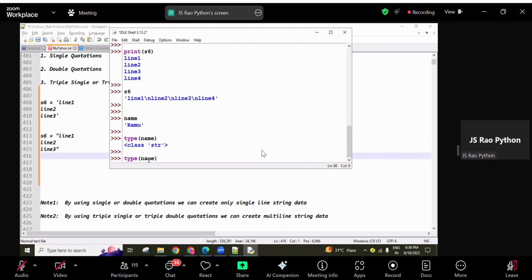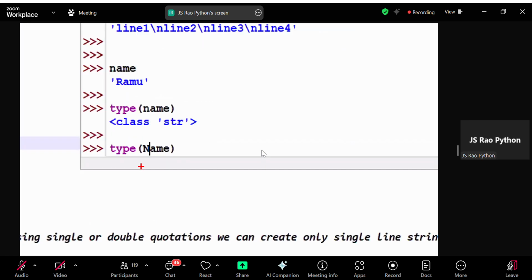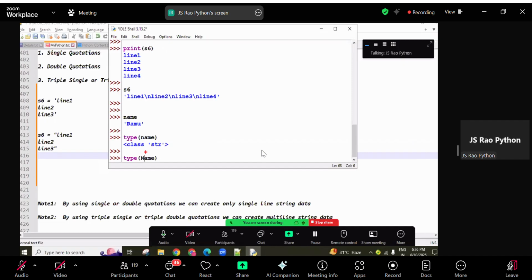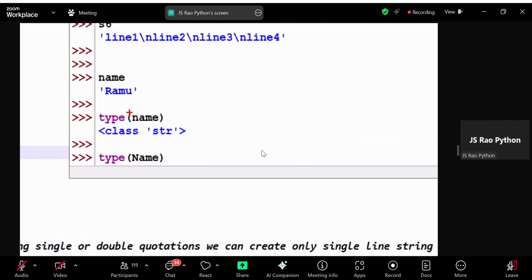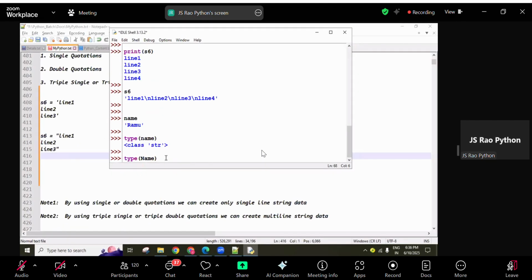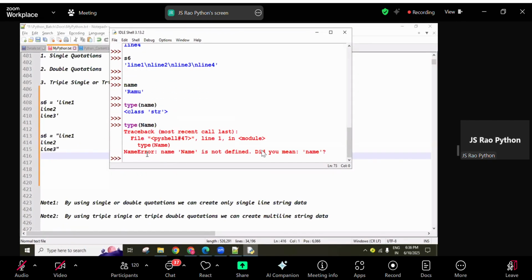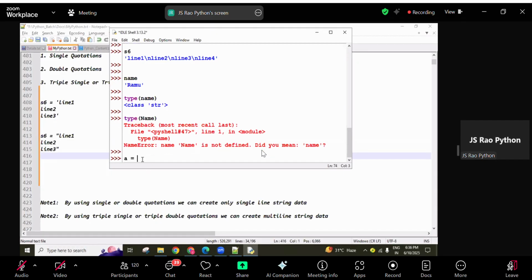Okay, so instead of this name, if I'm using capital N, so Python is a case sensitive language, means lower letters, upper letters, both are different, guys. So here this is a name existing in the memory. If I'm using this name with this capital letter not available, then you are going to get name error, name is not defined. Whatever the variable name is there here, that is not defined, like you're getting.